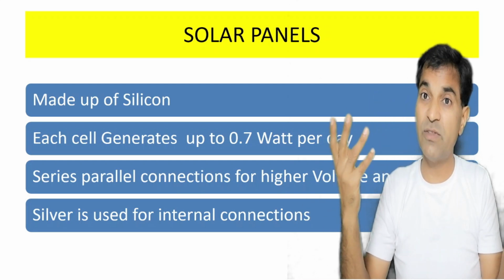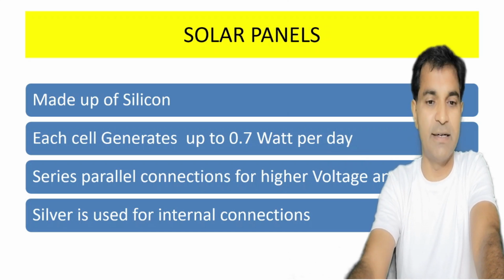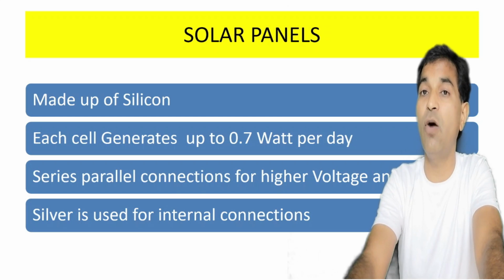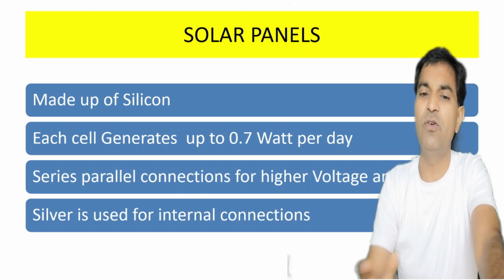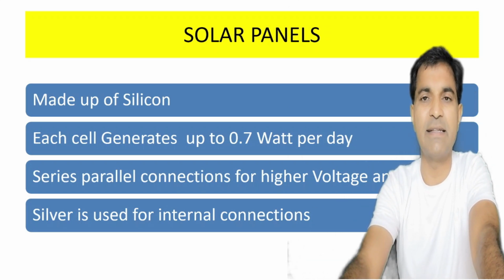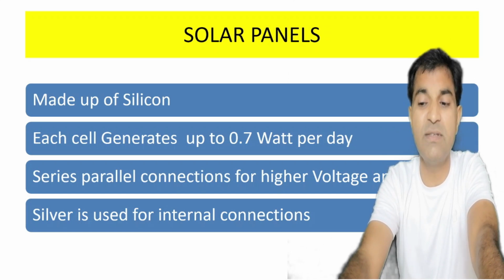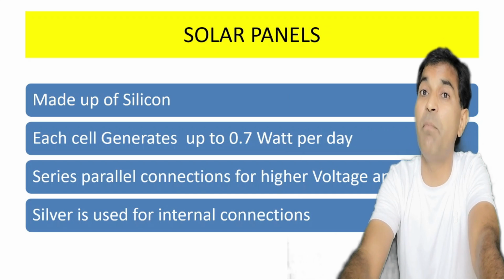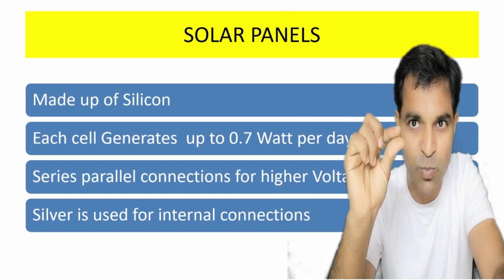Now, how to get more than that? We can use series and parallel connections for higher voltage and current, right? You know very well that in our home a 230 volt, 50 hertz supply is there. So to get 230 volts, we use series and parallel connections for production of electricity at this level. Silver is used for internal connections so that minimum loss occurs, because you know very well that silver is the best conductor of electricity. So we are using silver, but only in very small traces.